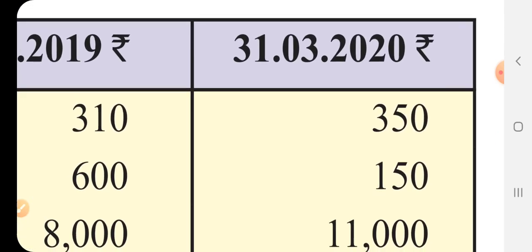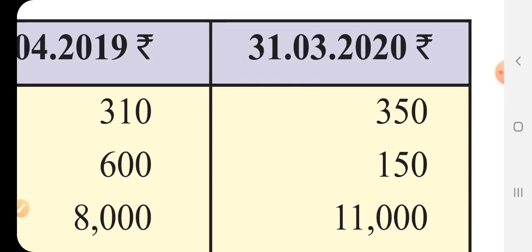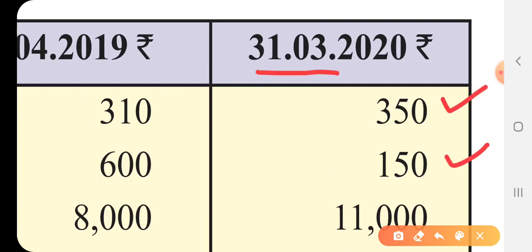Secondly, the figures on the closing day of the accounting year will be shown in the balance sheet. The outstanding subscription for the current year will be shown on asset side, and the subscription which is in advance will be shown on liabilities side.